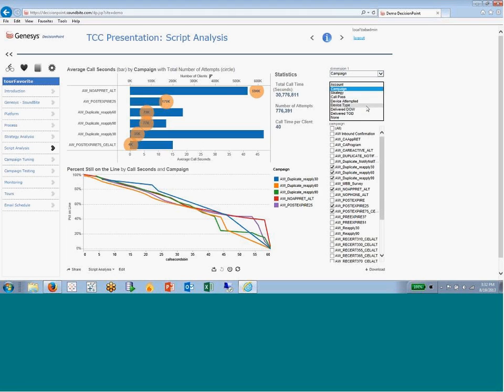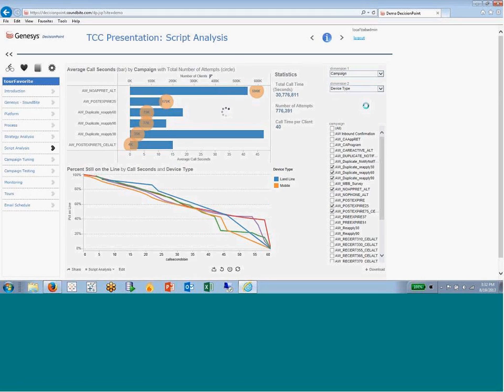Likewise, we can slice, like we did in the last slide, by any of the different dimensions that might be available. In this case, I'm going to look at device type again. We can see that the mobile is just generally lower. So not only are they less likely to direct connect or press 1 for that agent, but once they do that, they're tending to drop off quicker as well. Now, it seems like it's pretty parallel. So what might we do earlier on to keep them on the line just a bit longer so they're matching with the landline? Those are the types of things that we think about and look at and then begin to test.